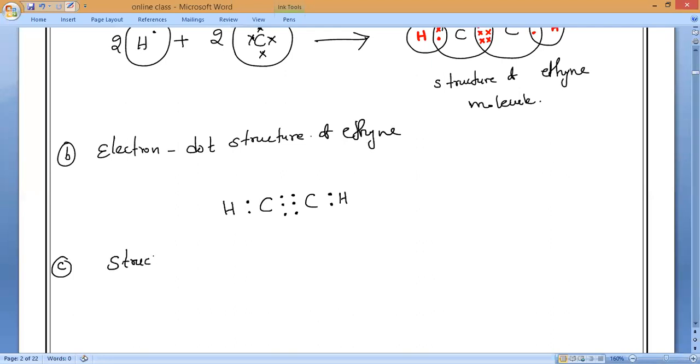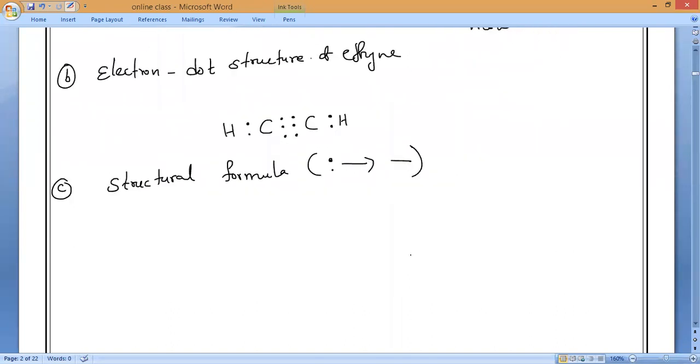They will ask you, for example, the structural formula. Okay. So structural formula means, remember, electrons must be represented in the form of lines, bars. Can anybody tell me what is the structural formula of this one fastly? Yes.